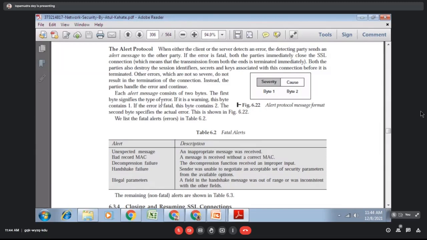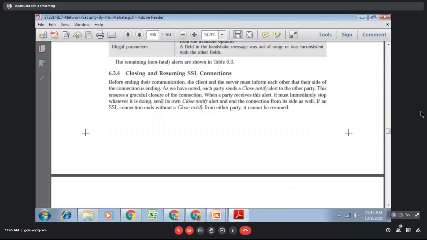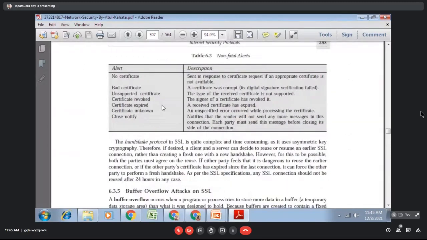So that's why these are called the fatal errors and the non-fatal errors. These are warning messages, so you can resend the message. Those are called the non-fatal errors, and the fatal errors are the actual kind of error. We computer scientists know what a warning is and what an error is, because we do lots of programs during our C and data structure lab, and we don't deal with the warnings. We always deal with the errors. So, Ma'am, what actually is meant by a fatal error?